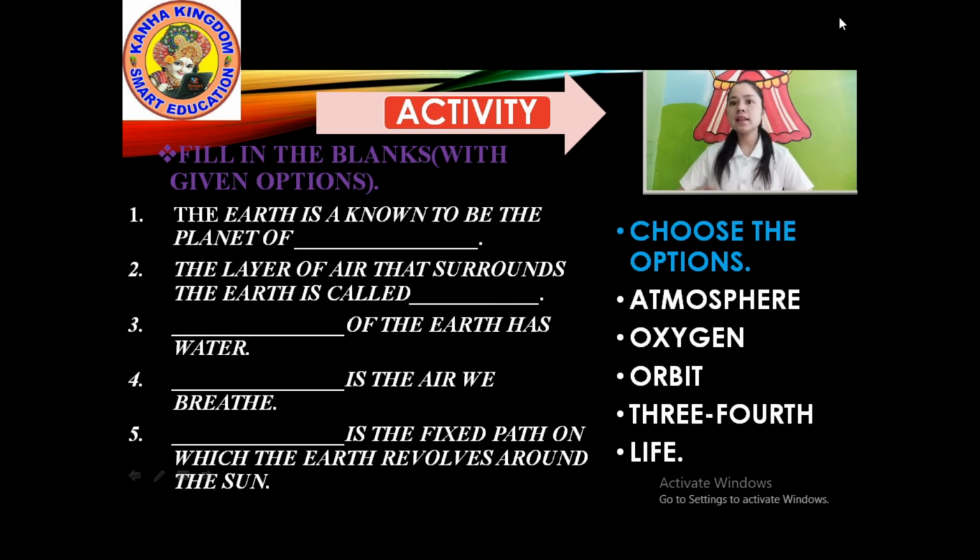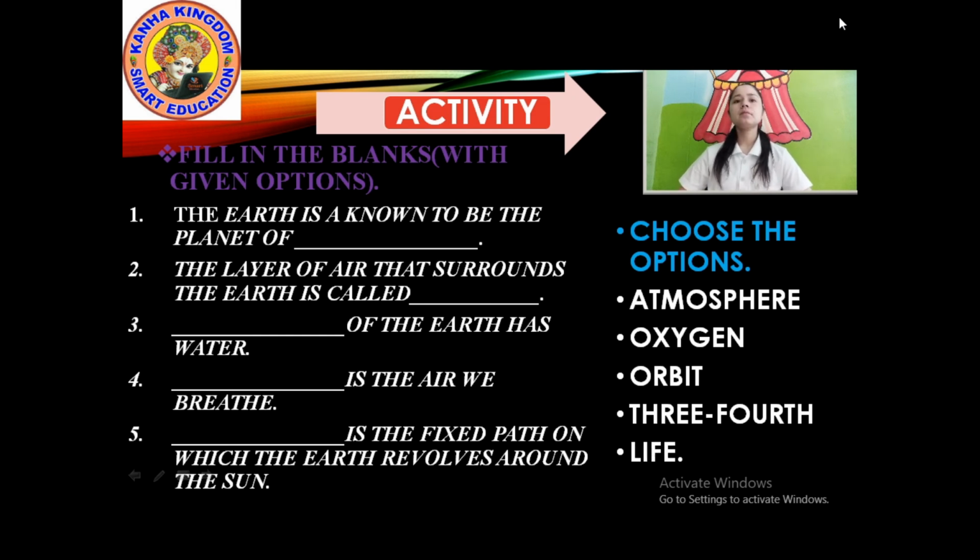The main question is the layer of air around the Earth. Yes, the correct answer is atmosphere. The layer of air that surrounds the Earth is called atmosphere.